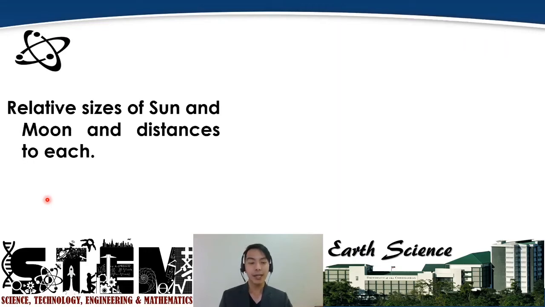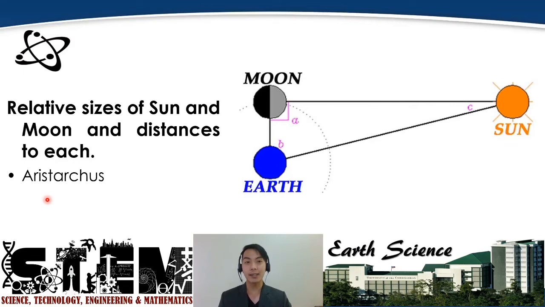Alright? Moving on, another classical scientist who made a great impact on classical astronomy is Aristarchus. Aristarchus now determined the relative sizes of the sun and moon and distances to each. Unlike Eratosthenes, Aristarchus was not able to come up with the correct values. But what's notable here is that Aristarchus's geometry is correct.